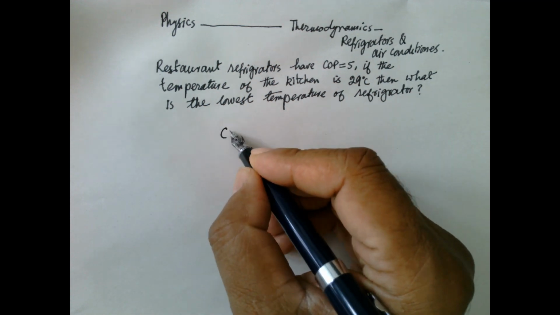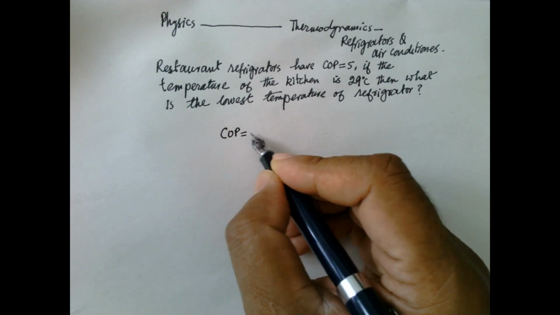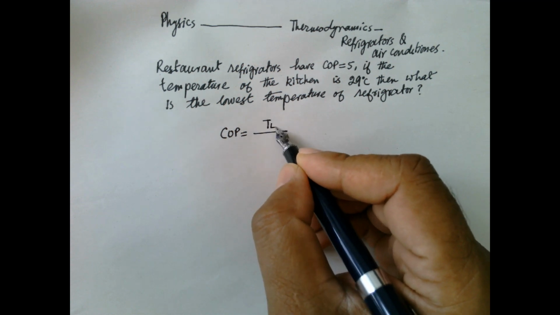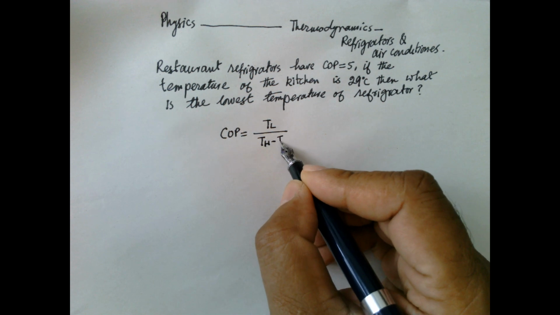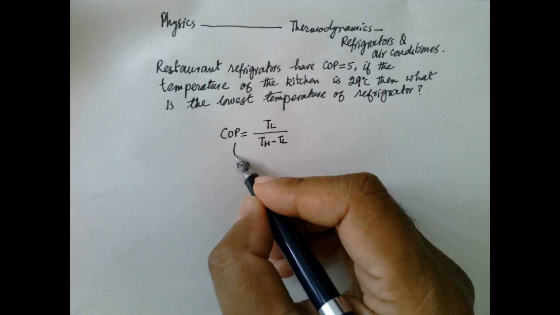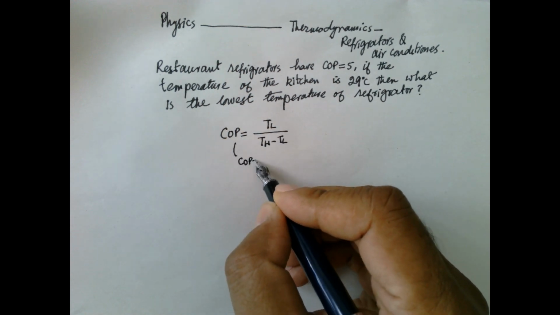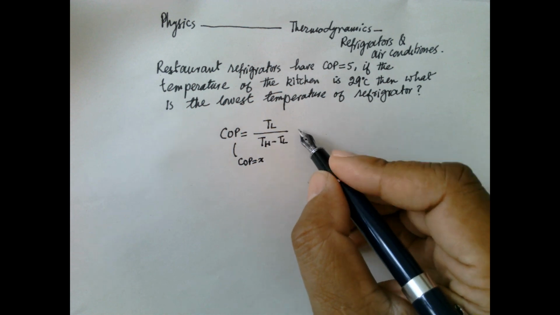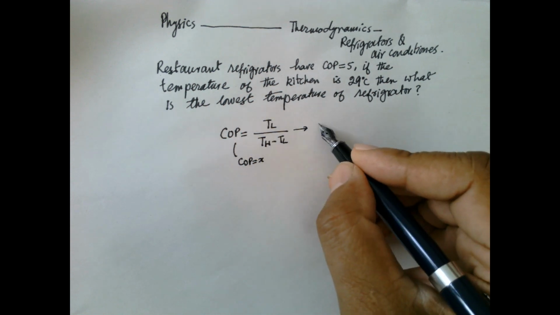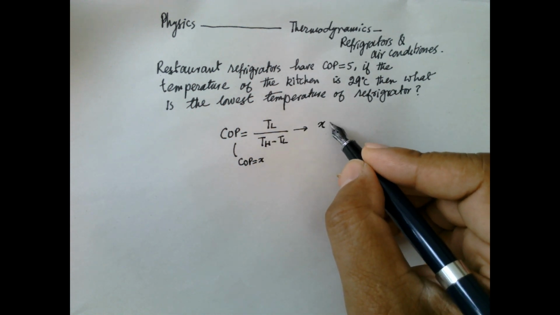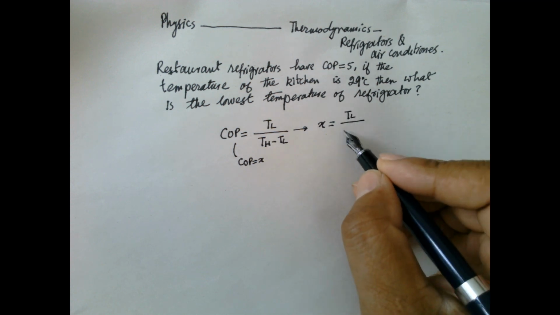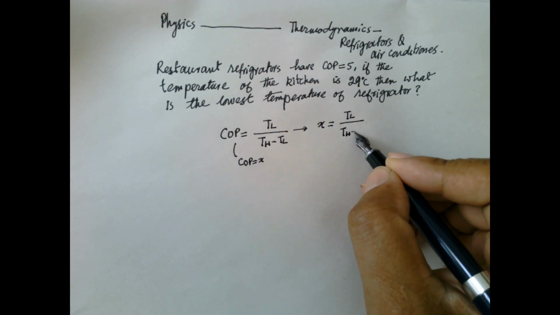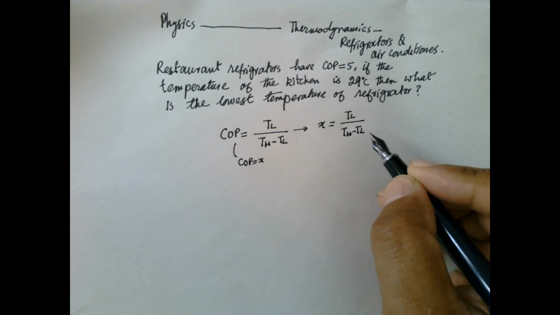So COP, coefficient of performance, is equal to T low divided by T hot minus T low. If you consider COP equal to X, then X is equal to TL over TH minus TL.